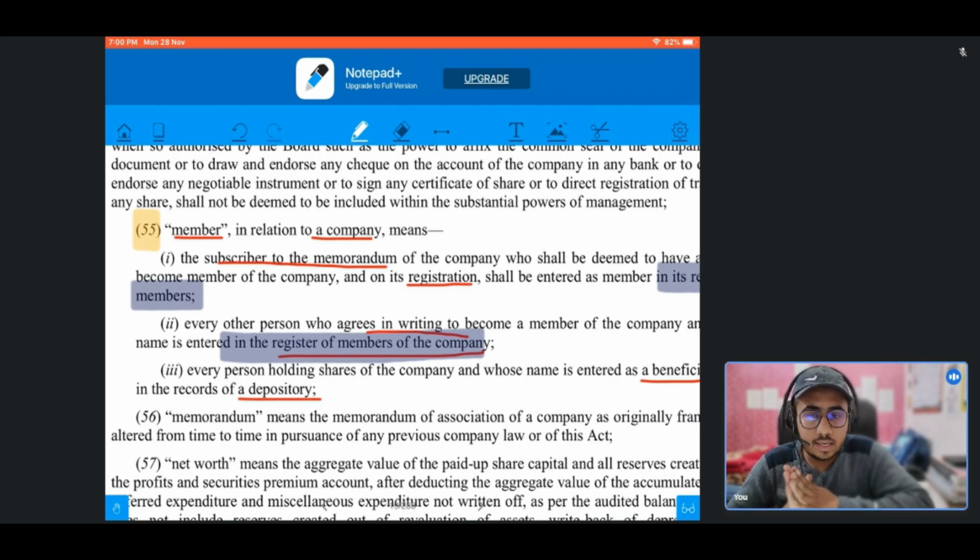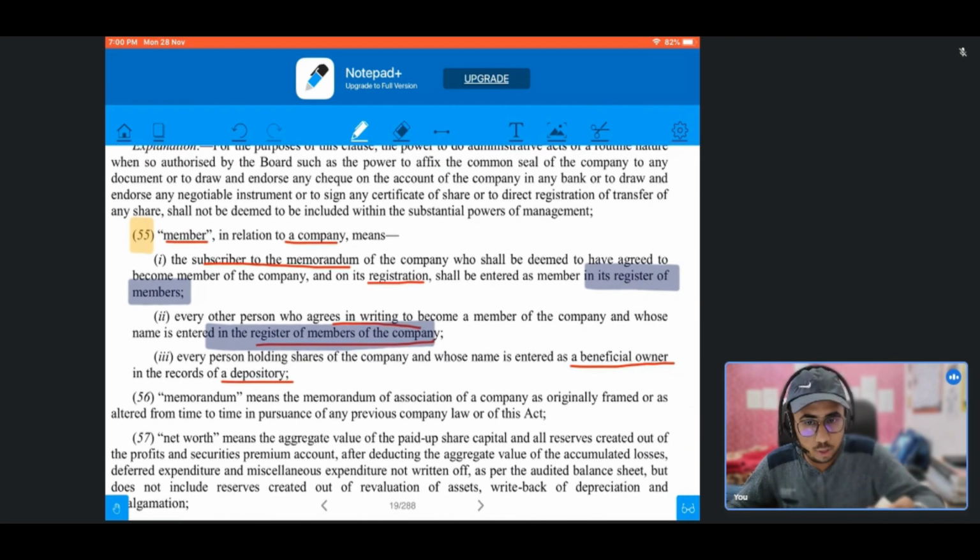So when the company is at the stage of its incorporation, when the company is getting registered, at that point of time, some persons who are the subscribers to the memorandum, the first subscribers, agree to take up some shares. The minimum is one share, and at that time they agree to be the subscriber to the memorandum, and their name is mentioned in the memorandum of association of the company.